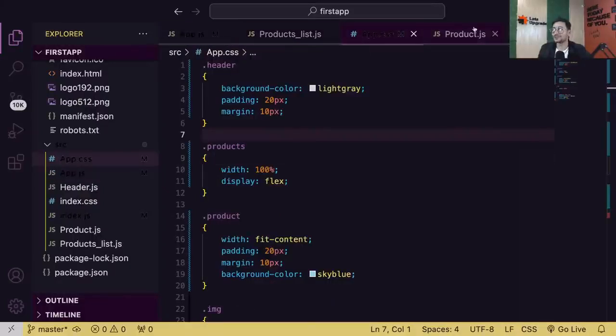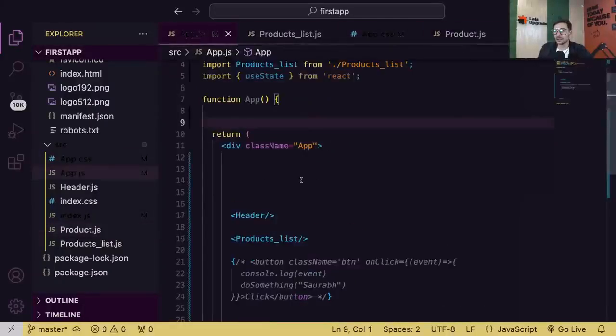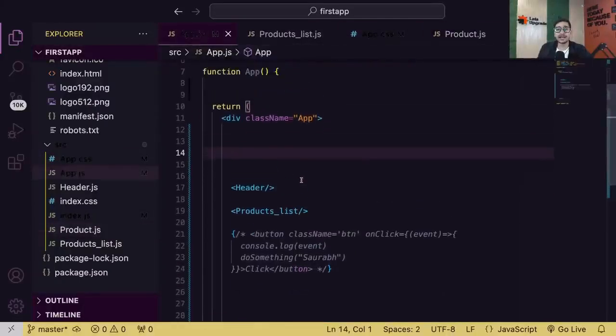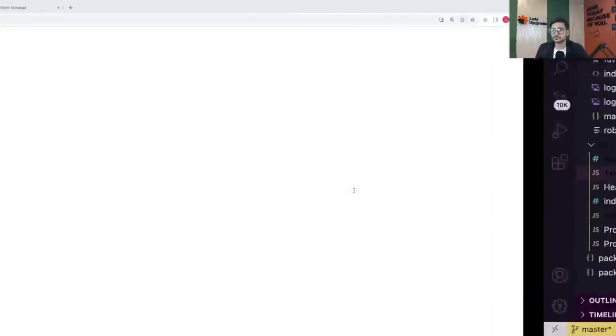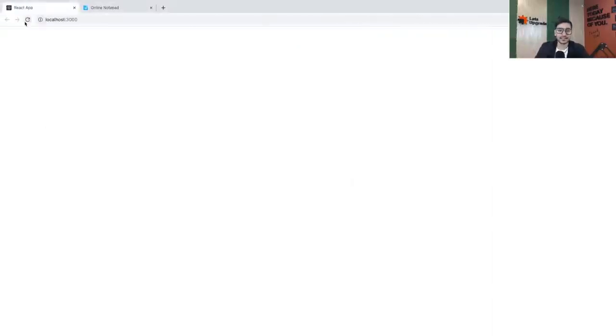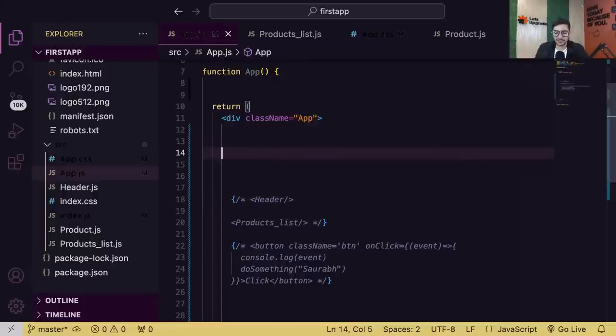So guys, don't worry about this product component anymore. Now let me show you how to read an input field in a simple manner. Again, I'm going to comment this header and product list. Let's comment this. Okay, so see, an empty component. And here, let's simply have an H1 and say something like name.